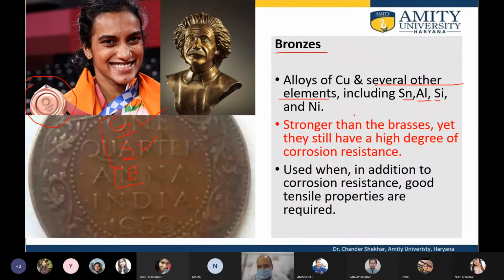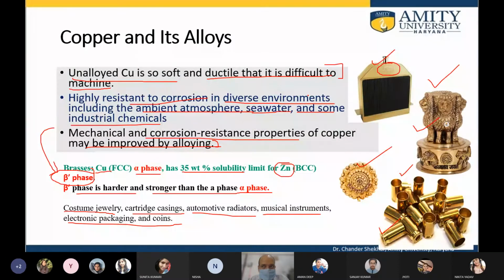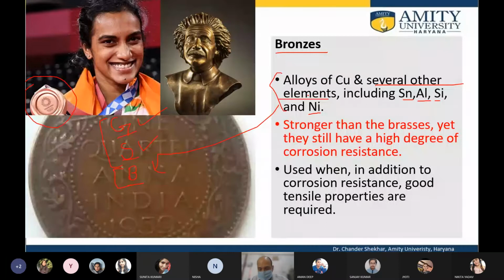So tin, aluminum, silicon, and nickel, etc. This combination of the elements along with the copper was given as a medal, and it has a good amount of corrosion resistance, and therefore along with the noble metals, which are inherently corrosion resistant, it is given as a medal to the athletes. So in hindsight, the idea is copper is alloyed with different elements in order to achieve properties.